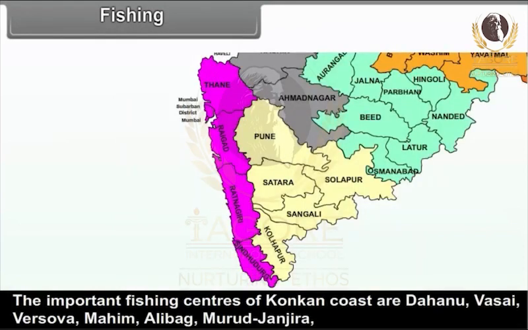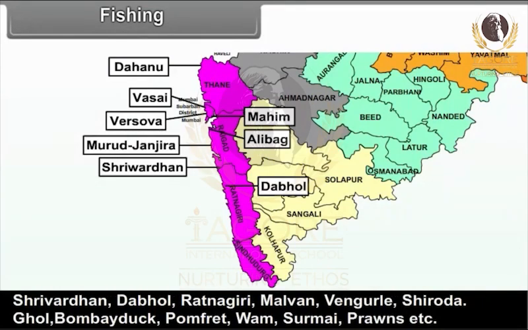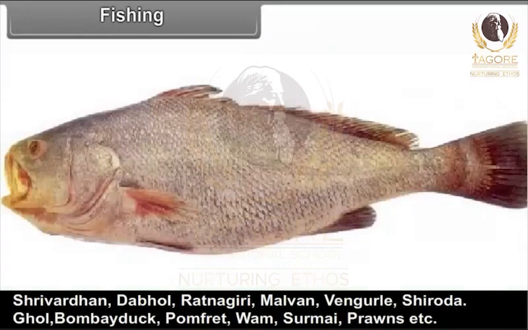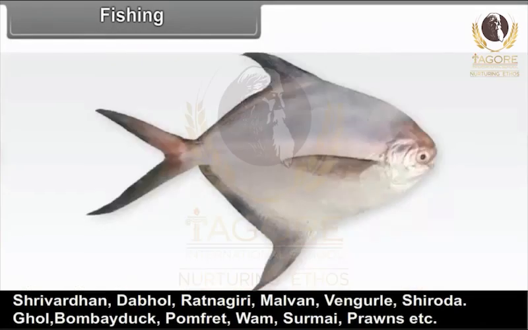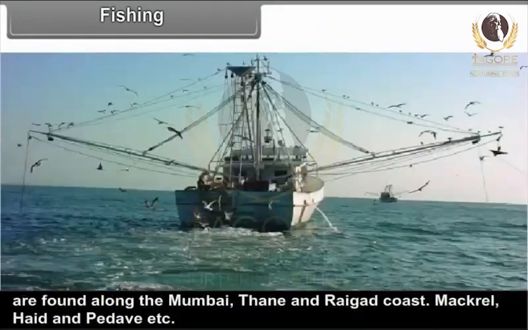The important fishing centers of Konkan coast are Dahanu, Vasai, Versova, Mahim, Alibag, Murud, Janjira, Shrivardhan, Dabhol, Ratnagiri, Malwan, Vengurla, Shiroda. Ghol, Bombay duck, pomfret, surmai, prawns, etc. are found along the Mumbai, Thane and Raigad coast.